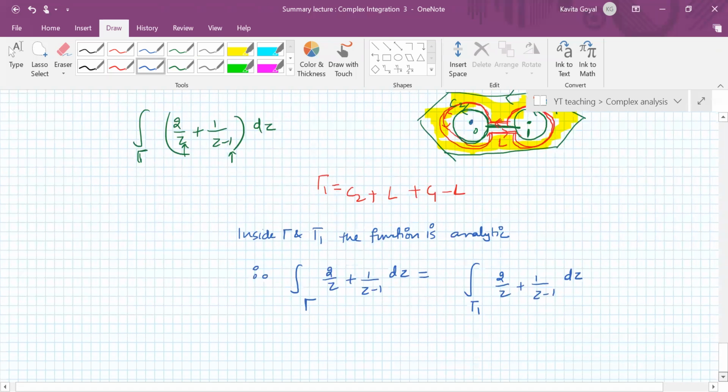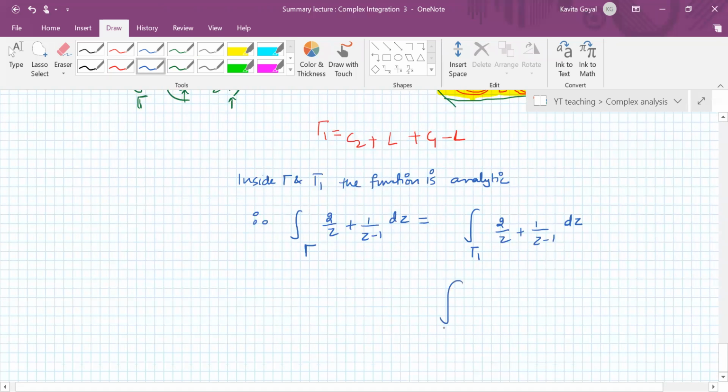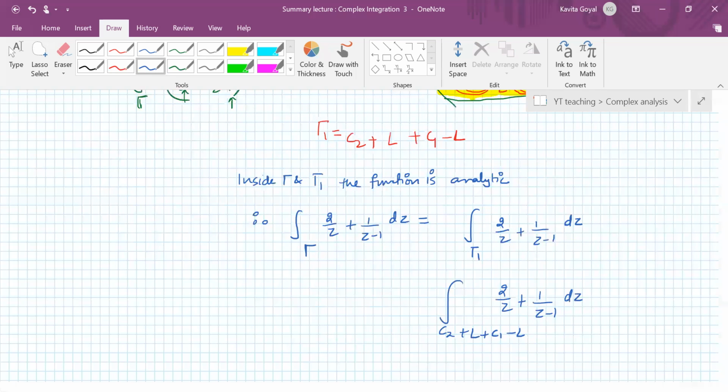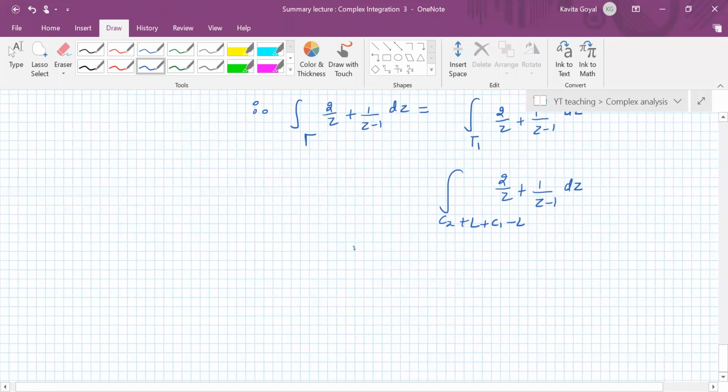You just write what is gamma 1. Gamma 1 is C2 plus L plus C1 minus L, of 2 upon z plus 1 upon z minus 1 dz. Now you just separate it: along C2, along L, along C1, and along minus L. The integrals along L and along minus L will cancel, because one will be minus of the other.